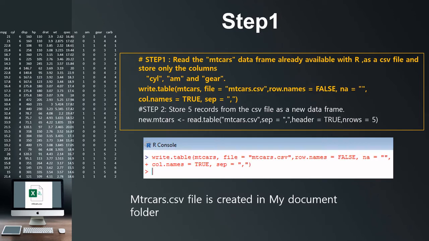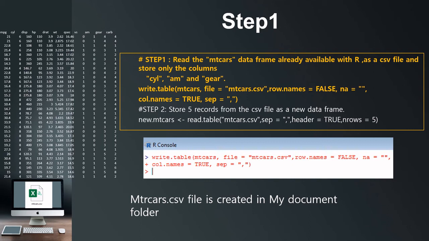Step number 1. There is the mtcars data frame which is already inbuilt with R. I am going to use this mtcars as an example. In step 1, I'm going to create a file called mtcars.csv using the mtcars data frame, where row.names will be FALSE, col.names will be TRUE, and the separator will be a comma.